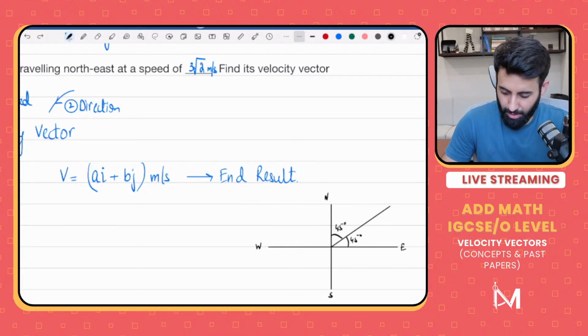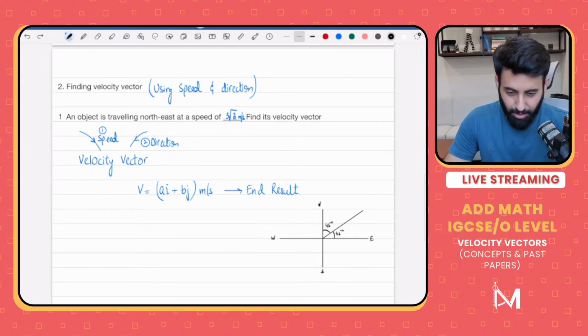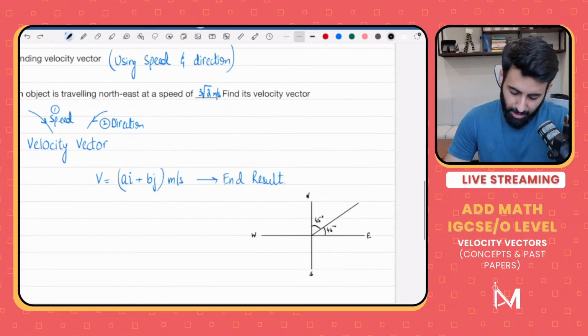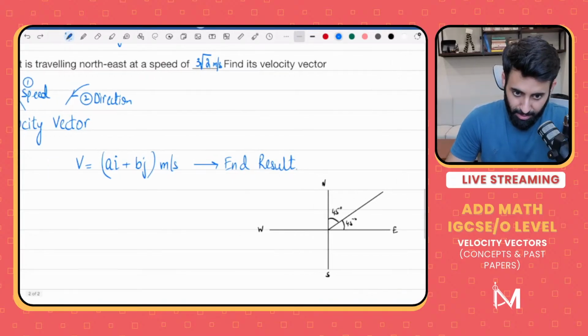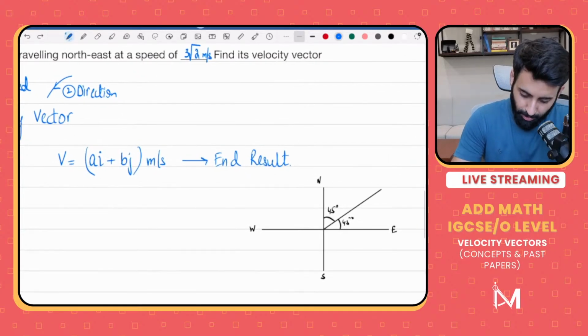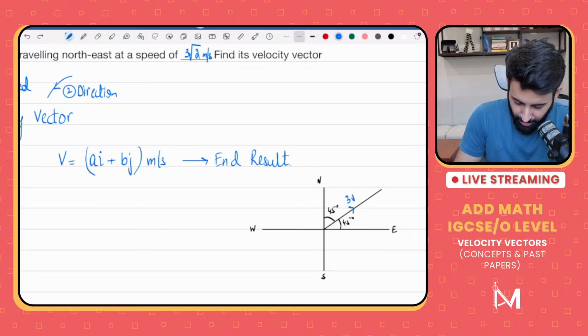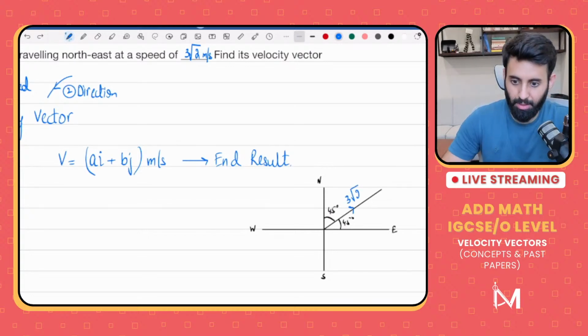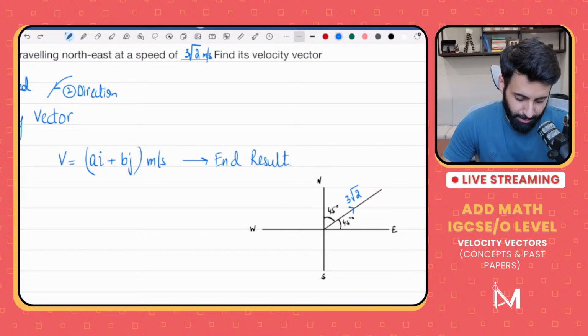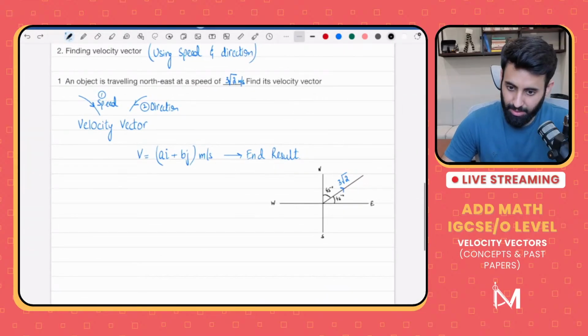Now, what is the speed? Speed, remember, is equal to the magnitude of the velocity vector. So what we have to do is break it down into a and b. What we are given is the speed, that is, 3 under root 2, which is basically the hypotenuse. So we have to make a 90-degree triangle out of it.